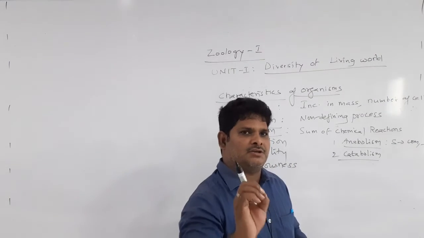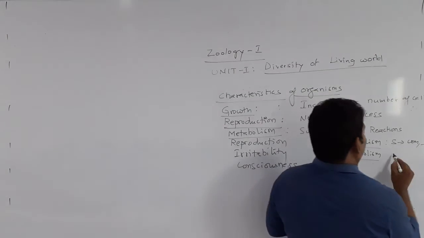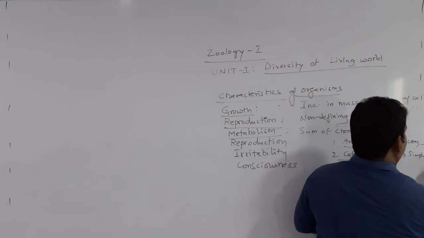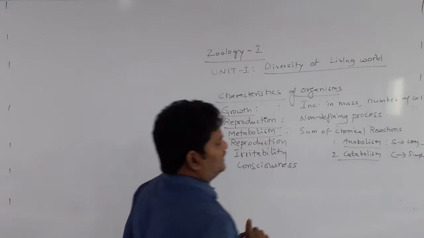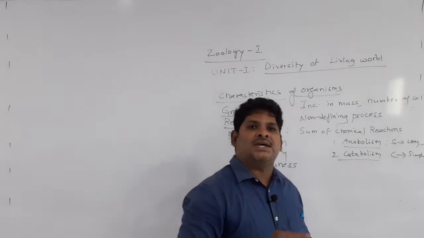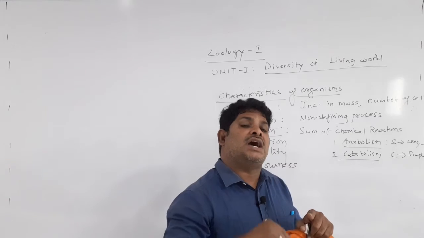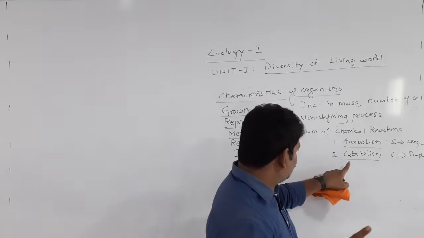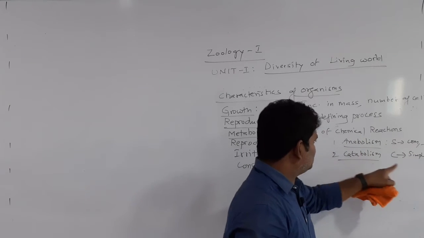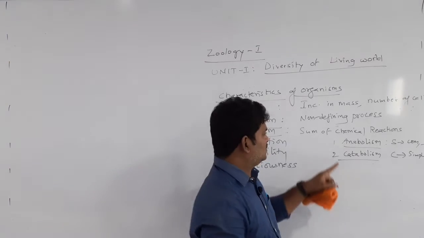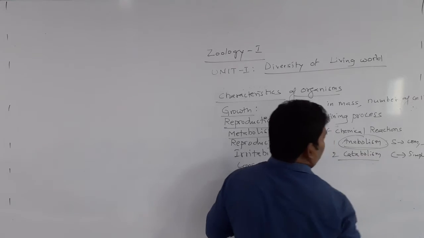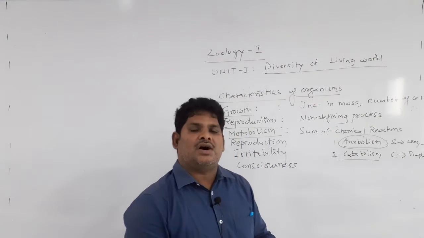Catabolism is the breakdown of complex molecules into simple molecules, for example respiration. So in anabolism, molecules are prepared and energy is stored. In catabolism, molecules are broken down and energy is released. So the energy releasing process is catabolism, and the energy storing process is anabolism. A good example: photosynthesis is anabolism, respiration is catabolism. All chemical reactions are nothing but metabolism. Anabolism and catabolism again involve reactions of oxidation and reduction.